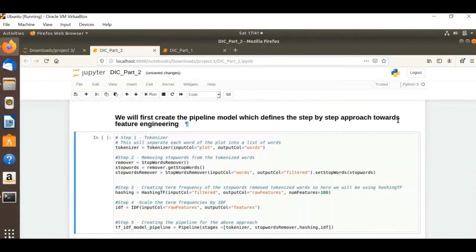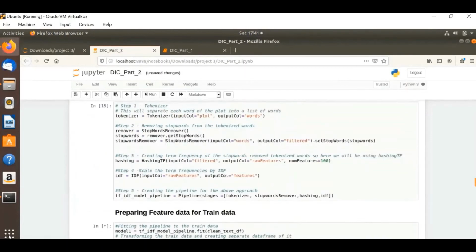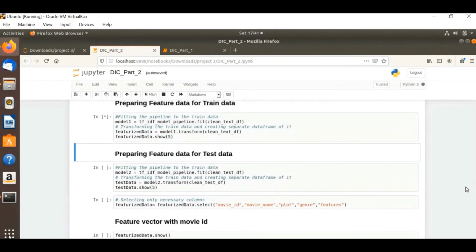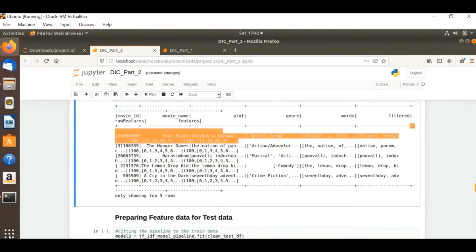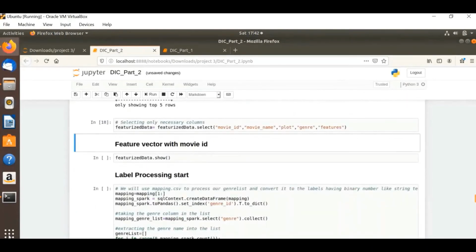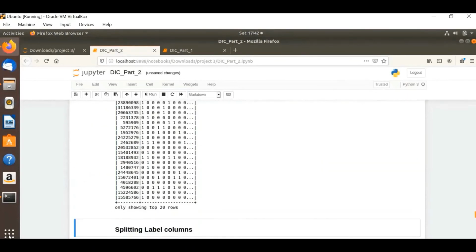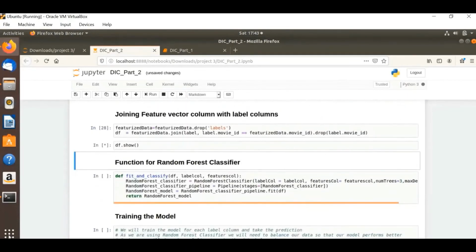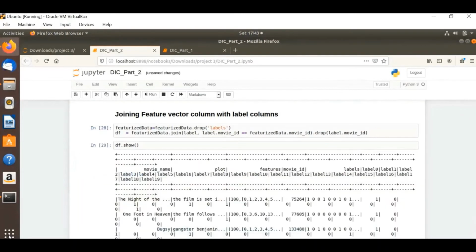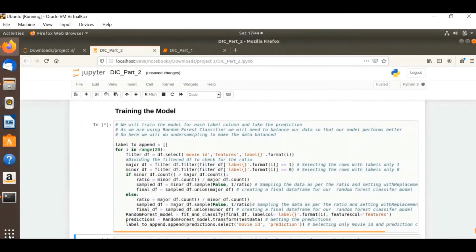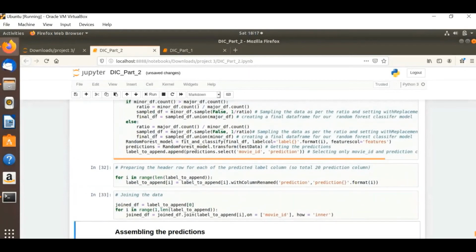Everything else is the same as the previous model. Here also I have skipped the model training part because it took around 40 to 50 minutes.